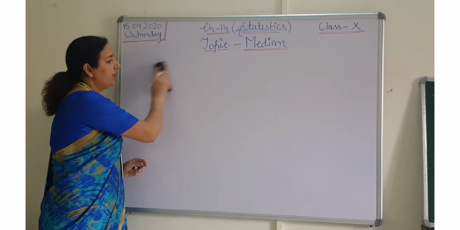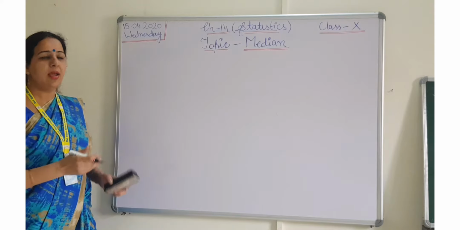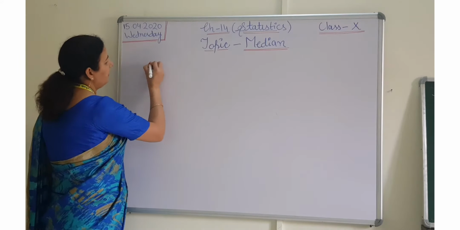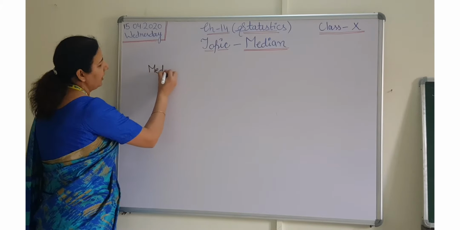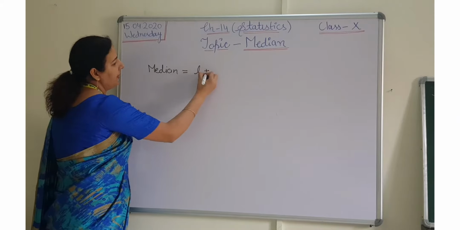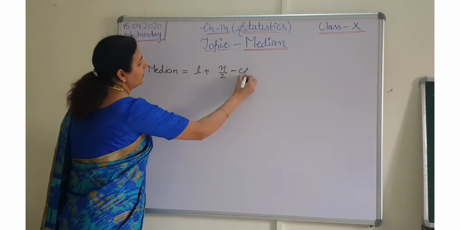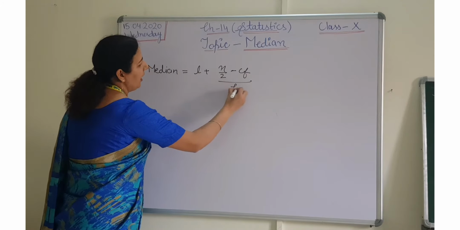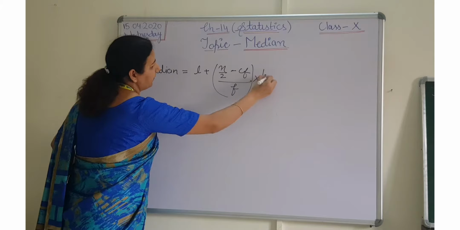For this, first I want to explain the main important points for the median. The first important point is the formula of median. The formula of median will be L plus (n by 2 minus CF) upon f, and the whole will be multiplied by h.